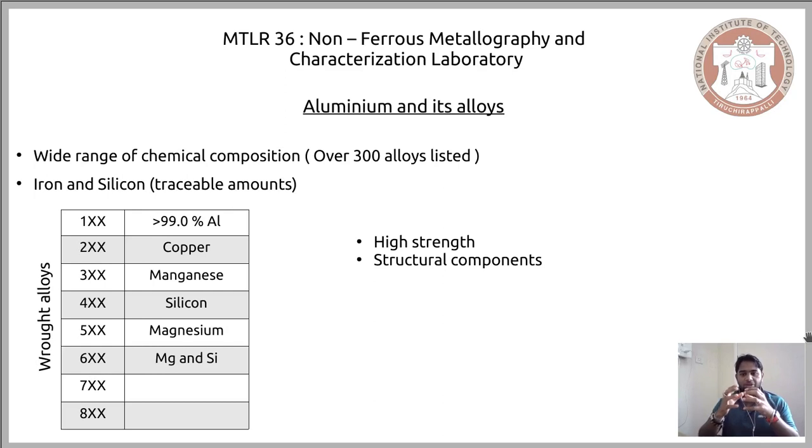Now this combination of two alloying elements with the base metal aluminium gives you high strength. It is not the highest strength, but it gives you a good or decent amount of strength, and these are used in making structural components.